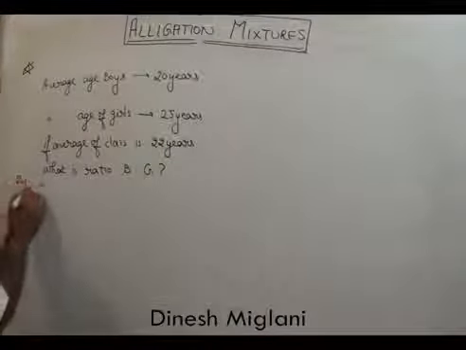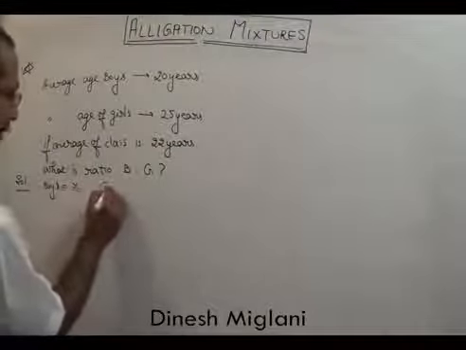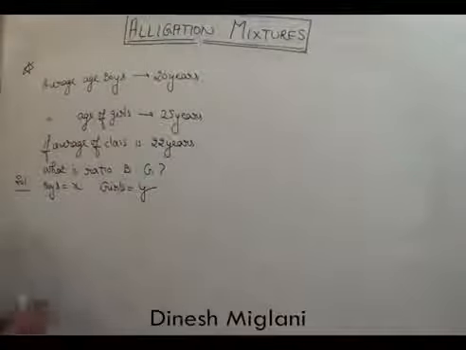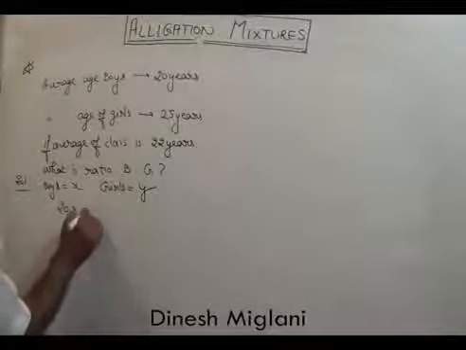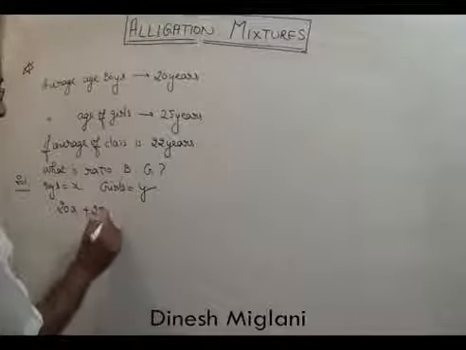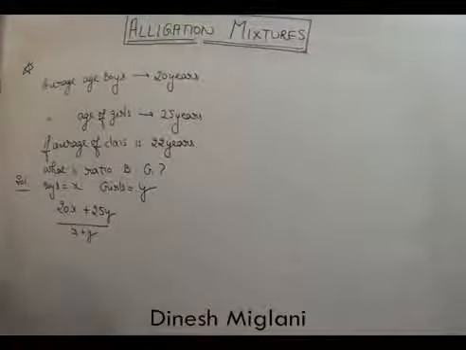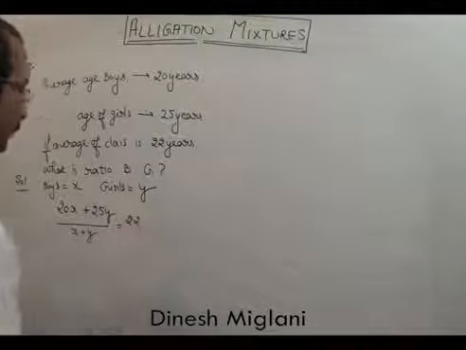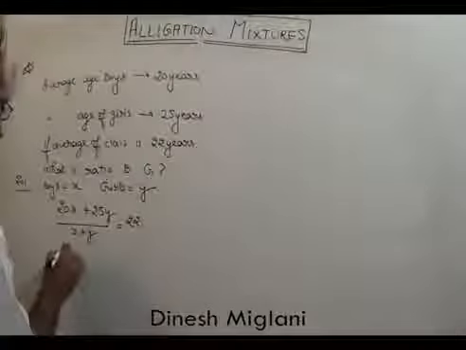Suppose the number of boys is x and the number of girls is y. So boys are x, average is 20, so the total age of the boys will be 20x, and the total age of the girls will be 25y. Total students in the class are x plus y and the average of the class is 22. After solving this, we have to find the ratio x to y. We will cross multiply.